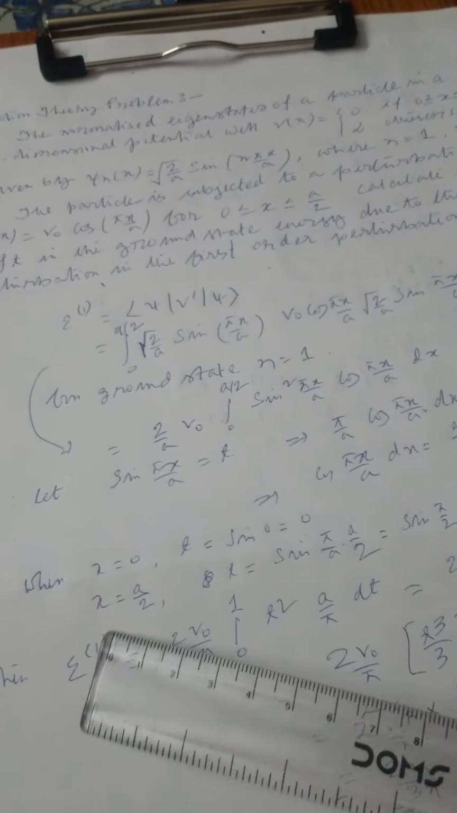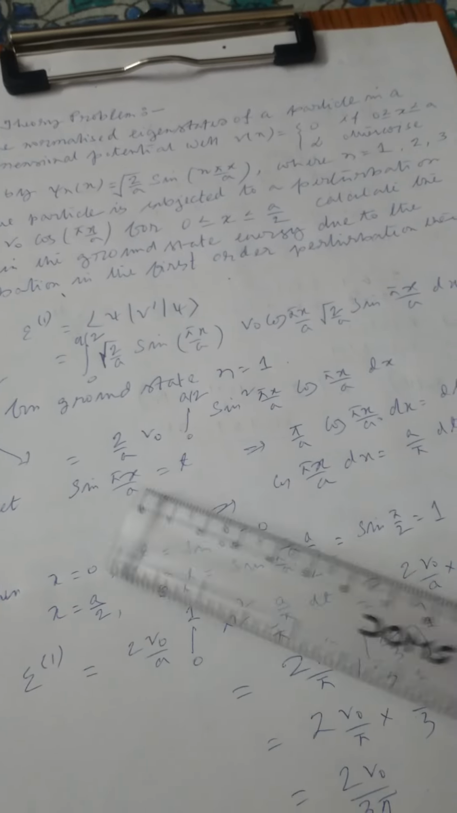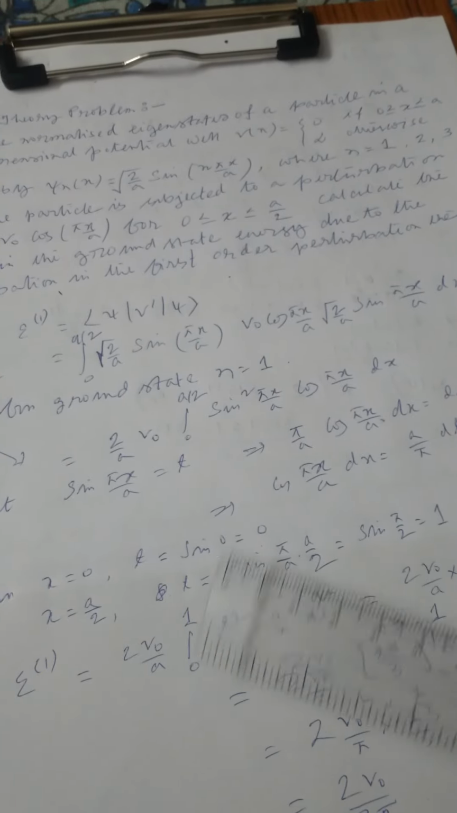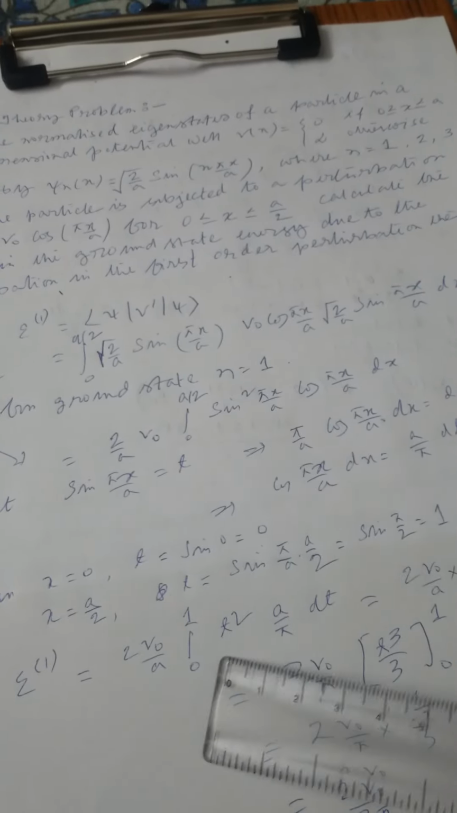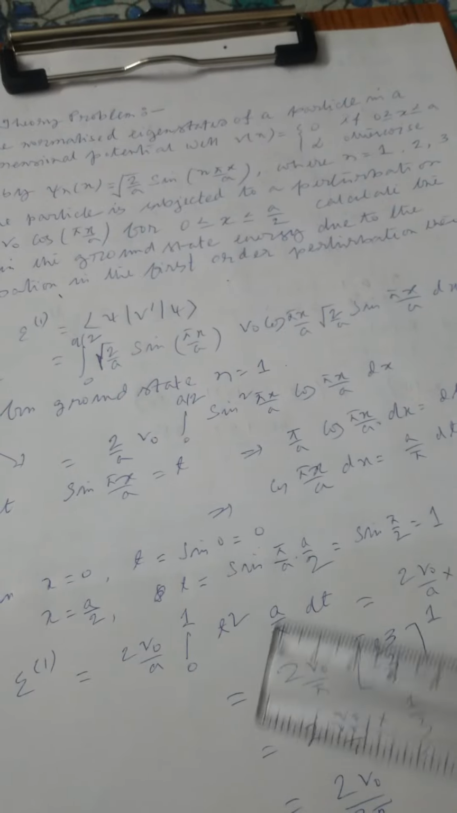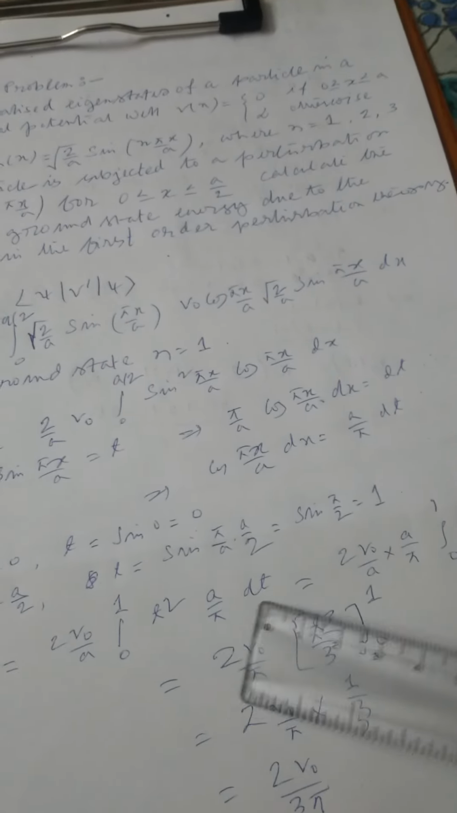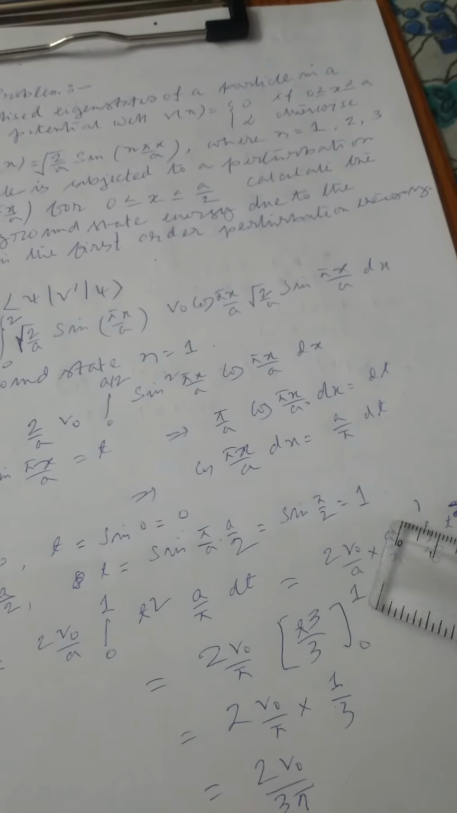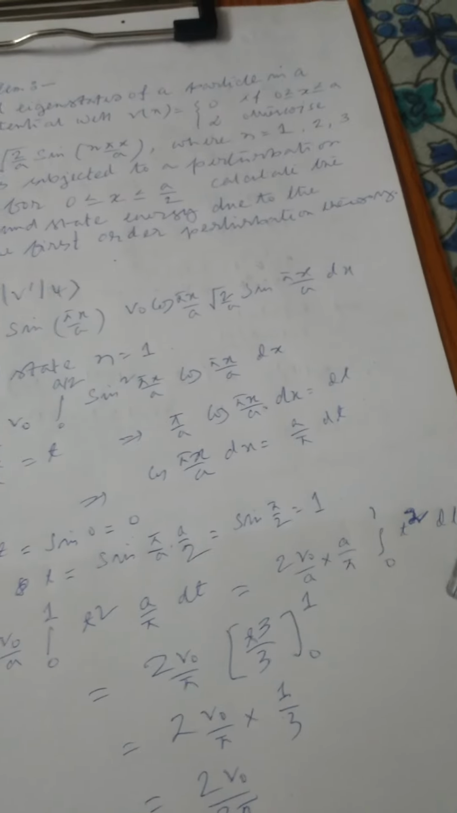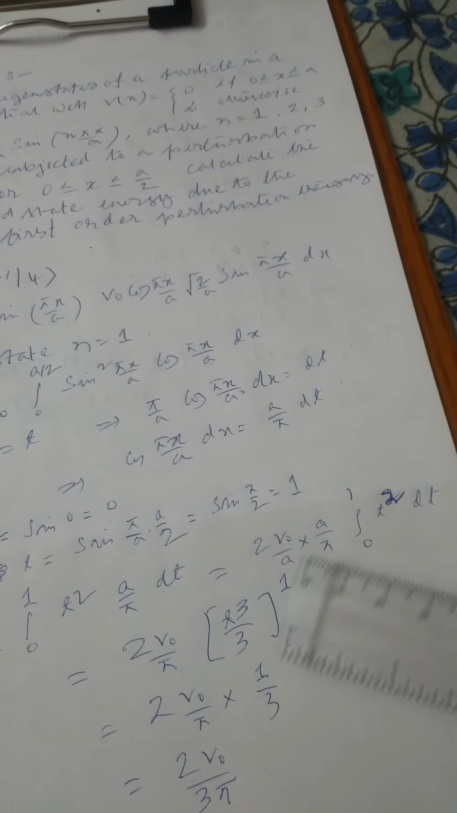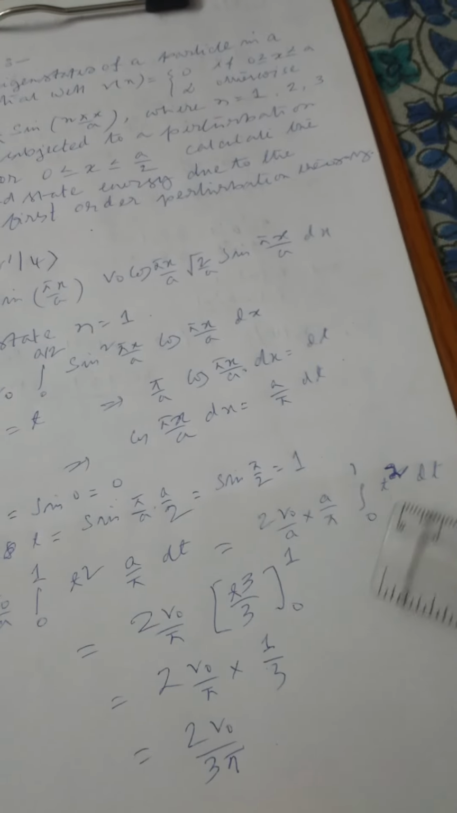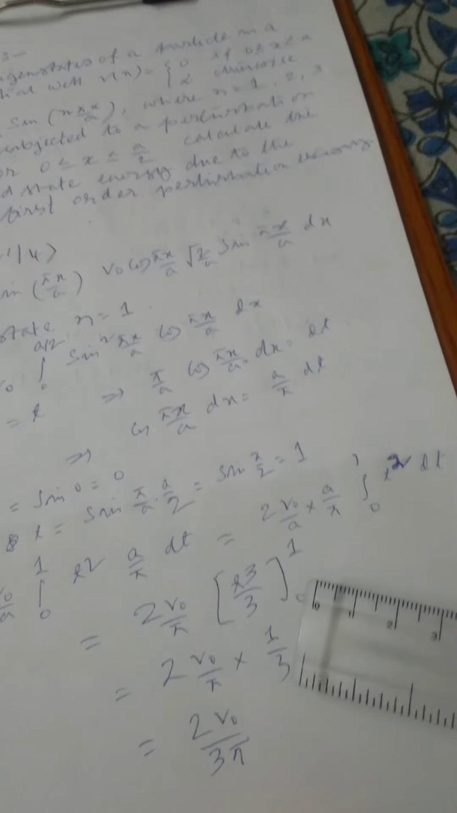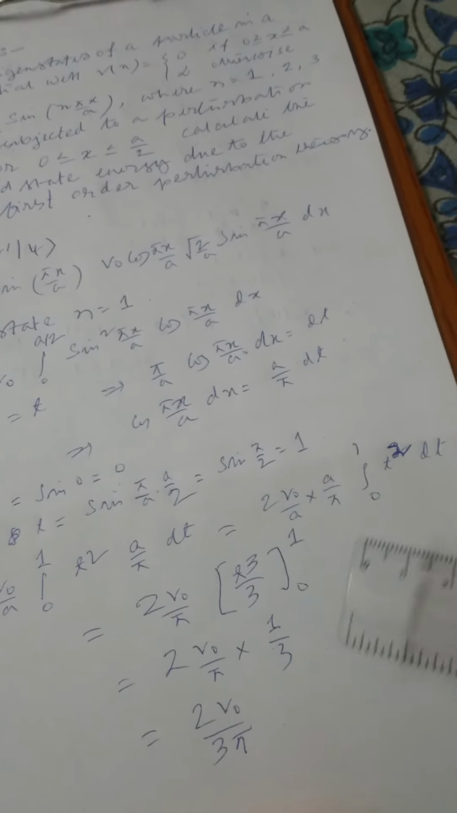So the integral becomes ε1 equals 2V0/a, integral from 0 to a/2 becomes 0 to 1, sin²(πx/a) becomes t², and cos(πx/a) dx becomes a/π dt. Here a/π comes out of the integral, and thus it becomes 2V0/a times a/π, integral from 0 to 1 of t² dt. The a gets cancelled, giving 2V0/π. The integration of t² dt equals t³/3, and the limits of the integration as usual 0 to 1.